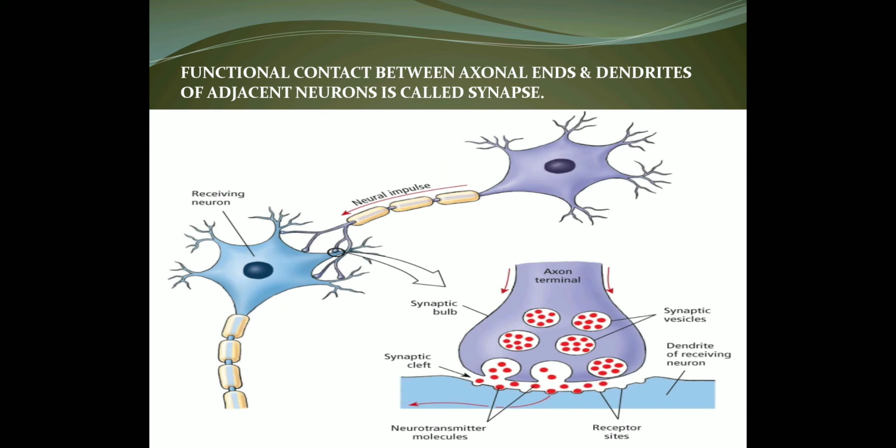Now, there is a functional contact between axonal ends and dendrites of adjacent neurons. This contact between the axonal end and the dendrites of the next neuron is called synapse. Actually, it is a gap between the two neurons. This you will study in detail in standard 12th in the chapter named control and coordination. So here you have to just remember the name, that the gap between two neurons is considered as synapse.